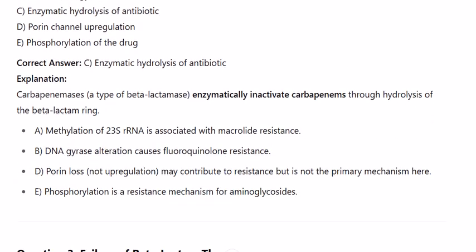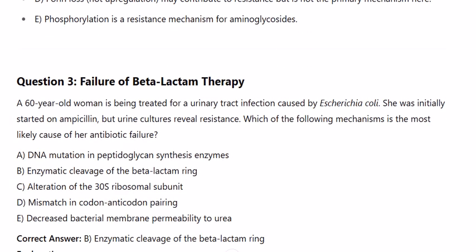Explanation: Carbapenemases, a type of beta-lactamase, enzymatically inactivate carbapenems through hydrolysis of the beta-lactam ring. A. Methylation of 23S rRNA is associated with macrolide resistance. B. DNA gyrase alteration causes fluoroquinolone resistance. D. Porin loss, not upregulation, may contribute to resistance, but is not the primary mechanism here. E. Phosphorylation is a resistance mechanism for aminoglycosides.